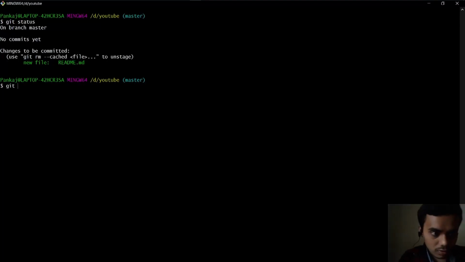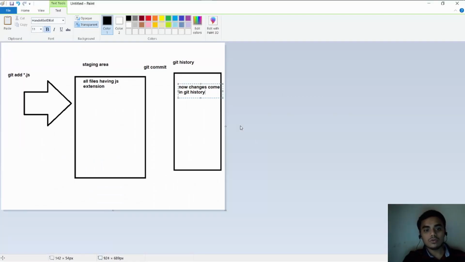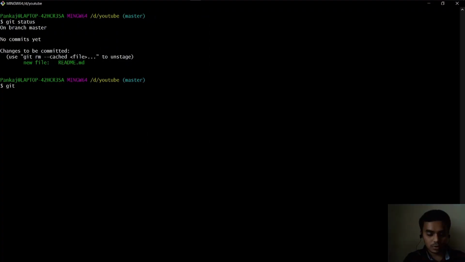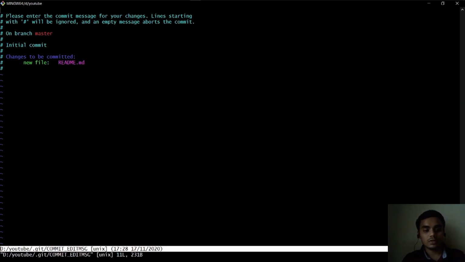So now, as we saw, we need to also do git commit. I am gonna do git commit. Now there are also ways of doing it. If you just do git commit, this vi code editor opens, and whatever name of the commit you wanna give, you can give here.